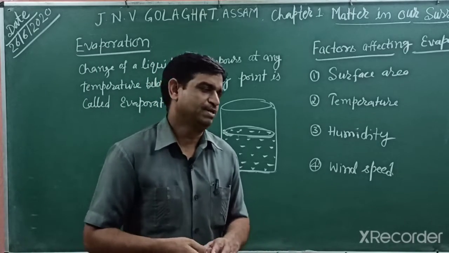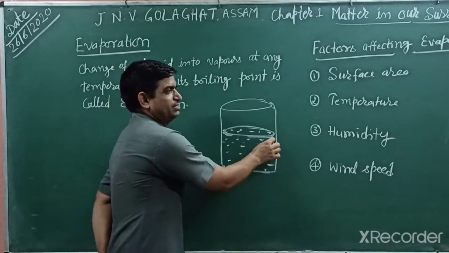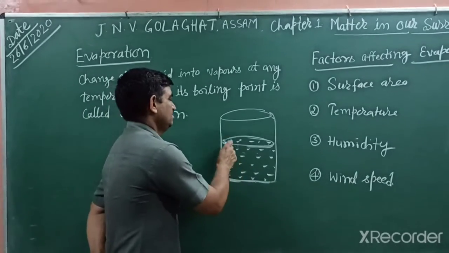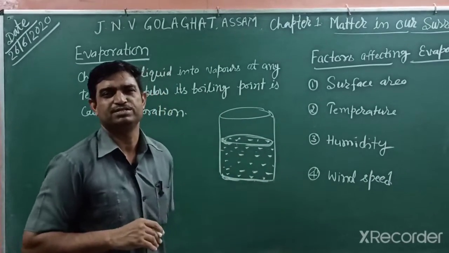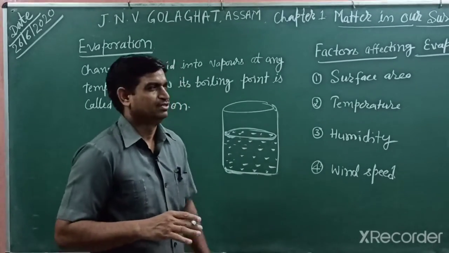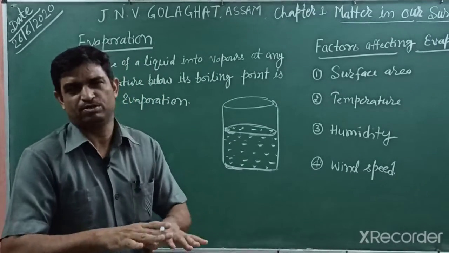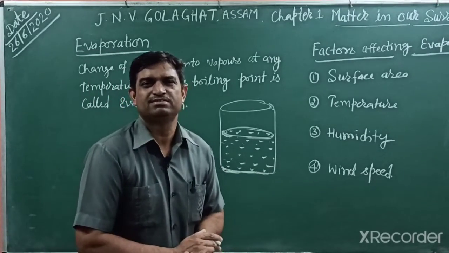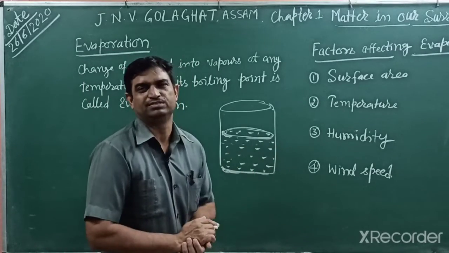If we place a liquid open in air, in a beaker like this, what happens? After some time, two, three, five days, this water evaporates on its own without any heating. At any temperature, if you leave it, the water is removed. When we wash our clothes and spread them on a wire under a fan, they dry easily. Where has this water gone? How does this liquid change into the gaseous state?